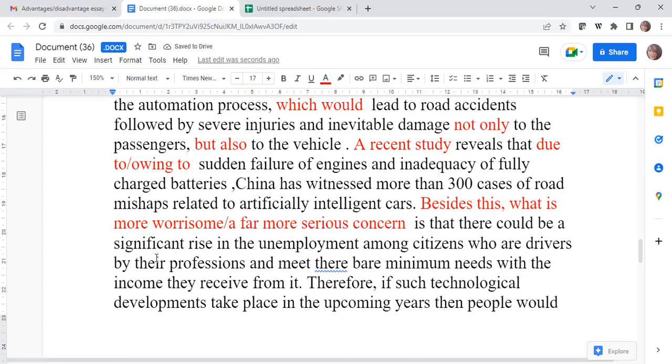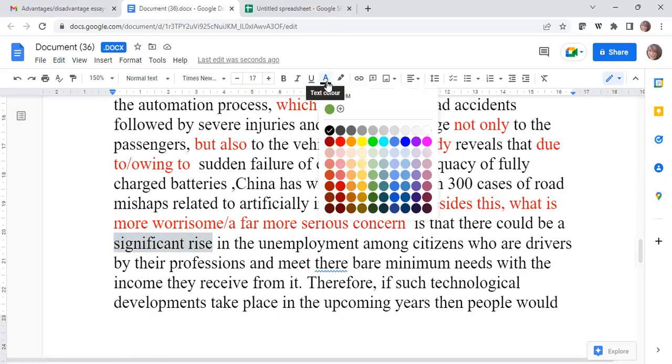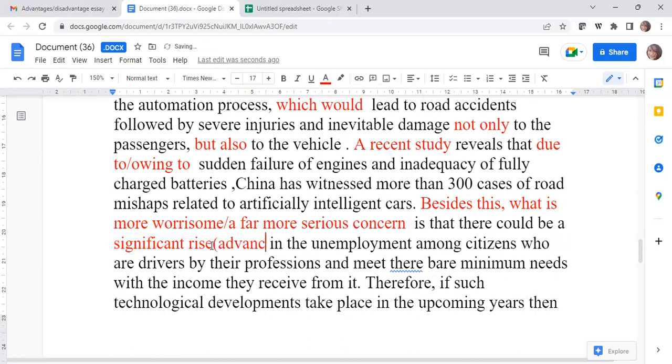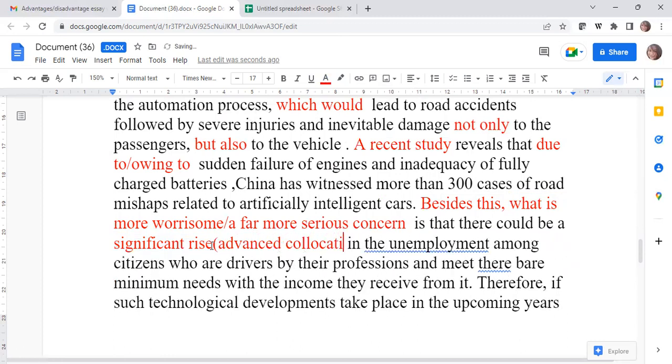Is that there could be a significant rise. Very good. 'Significant rise' is a, anybody? Collocation. Advanced. Substantial rise. Yes, it is an advanced collocation. Why? Because rise is a noun and significant is an adjective.